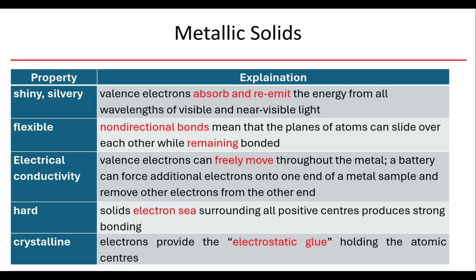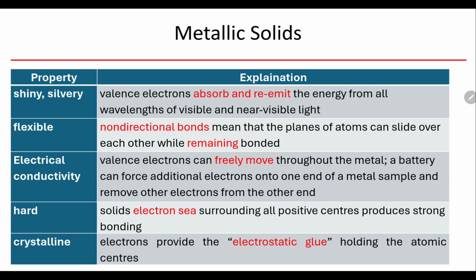Now the properties of metallic solids can be explained a lot by these delocalized electrons. For example, the fact that they're shiny. My electrons, since they're more mobile and they're in spaces, are able to absorb and re-emit energy, and so they're shiny and release lots of different wavelengths.